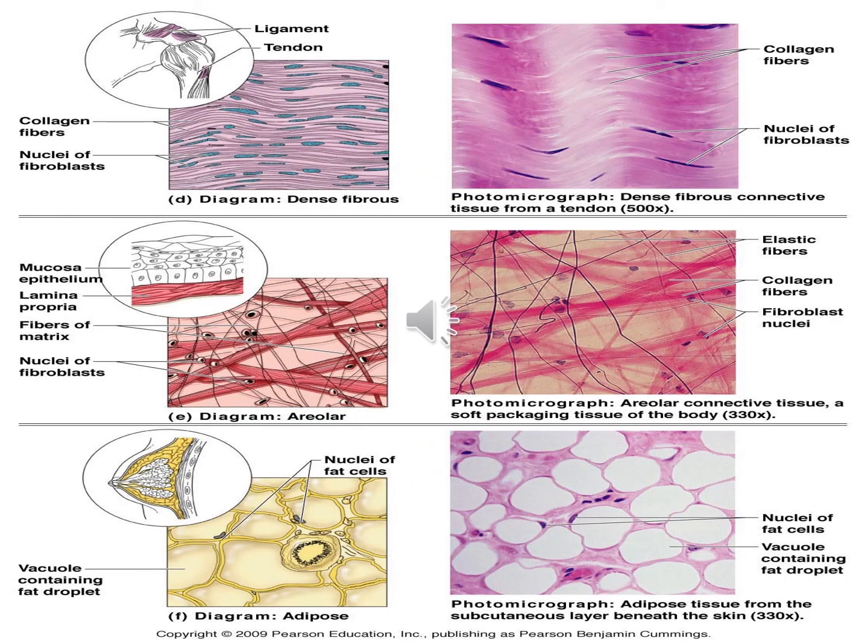So in these pictures you can see dense regular connective tissue that includes the tendons and the ligaments. Then you have loose areolar tissue. Loose areolar tissue is found in the different packing systems. They form the packing of the tissue of the body. Loose areolar tissue can be found in the lamina propria beneath the epithelial lining of the digestive tract. Then you have adipose tissue, the fat tissue in the body.